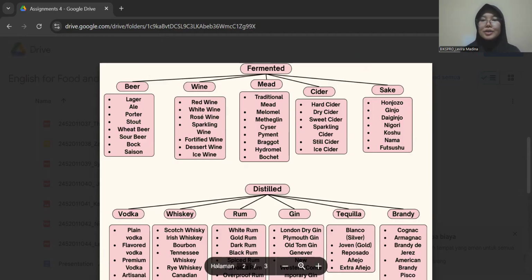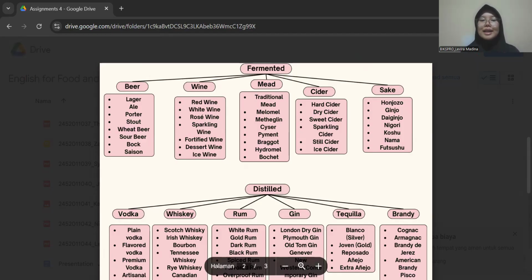So for the next is sake. Sake is a Japanese alcoholic beverage made by fermenting polished rice, often called rice wine. It's brewed more like beer and can range from dry to sweet, served hot or cold. For the types of sake, the first is a honjozo. Honjozo is a sake with a small amount of distilled alcohol added, making it lighter and smoother. For example, Hakutsuru Honjozo.